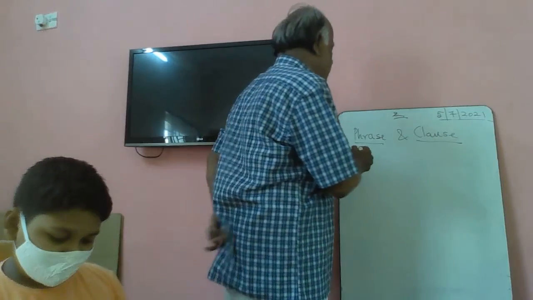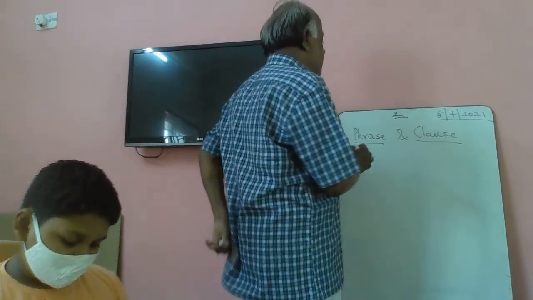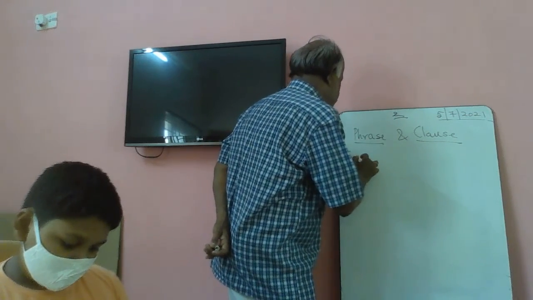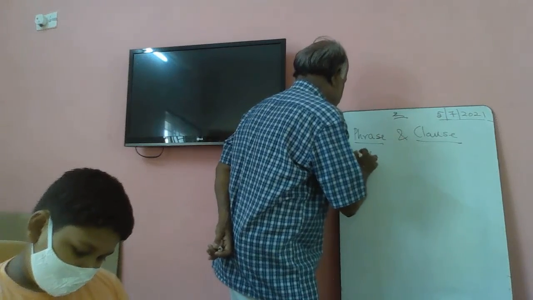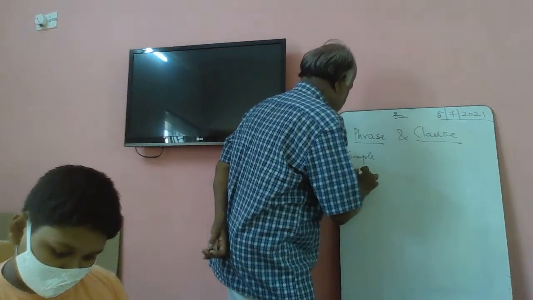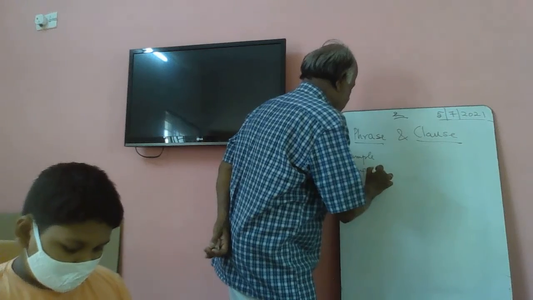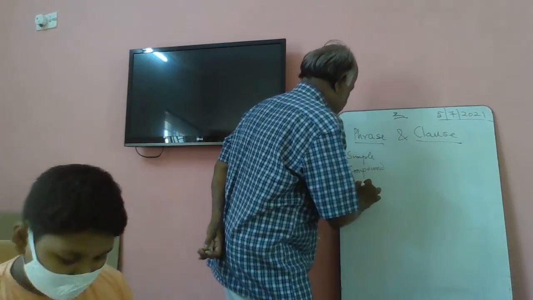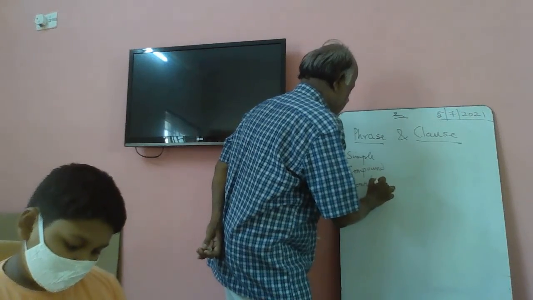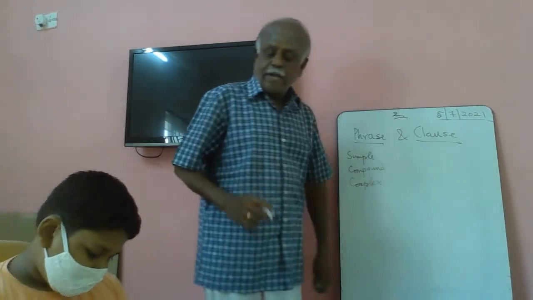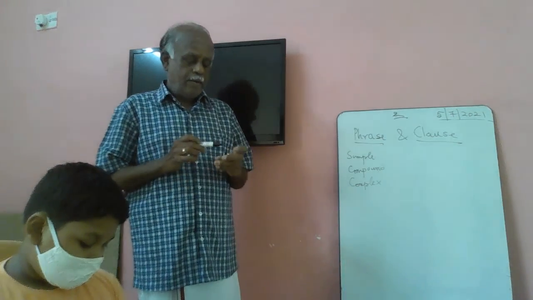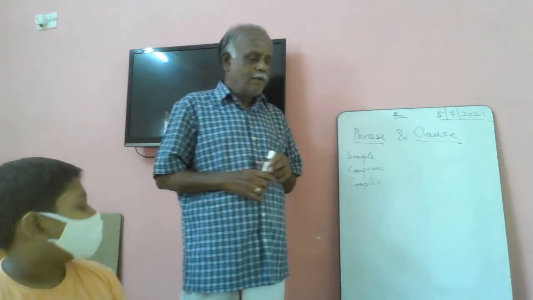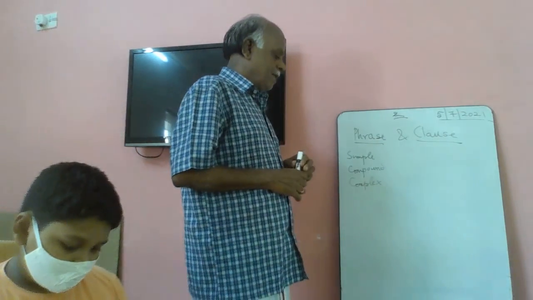Now we will say in sentences there are three types of sentences: simple, compound, and complex. Okay? What you are writing? Phrase, definition. Okay. You finish it?